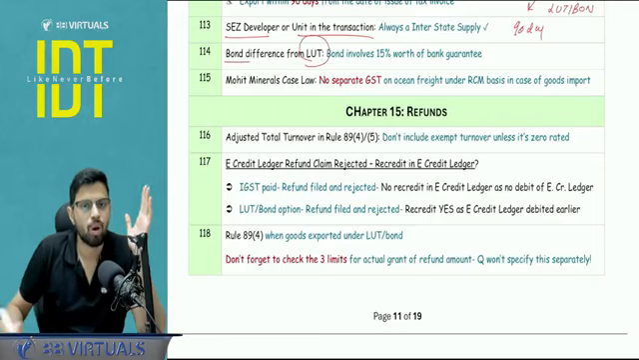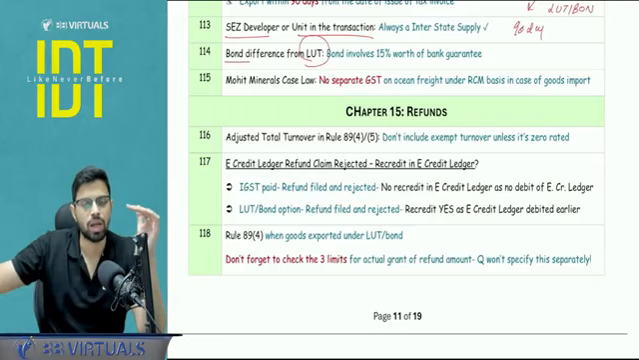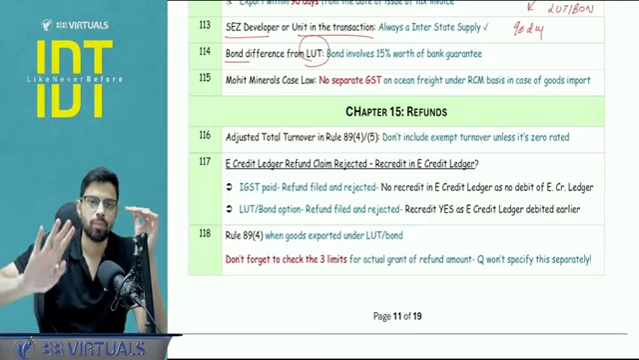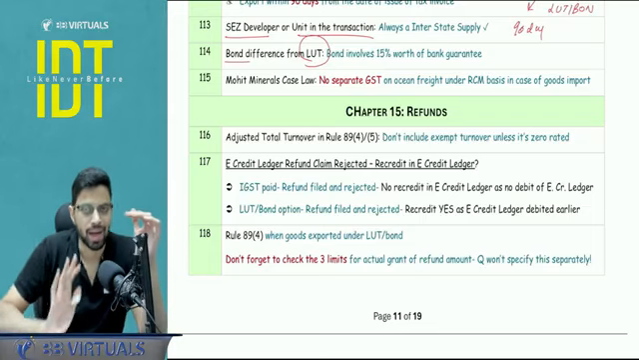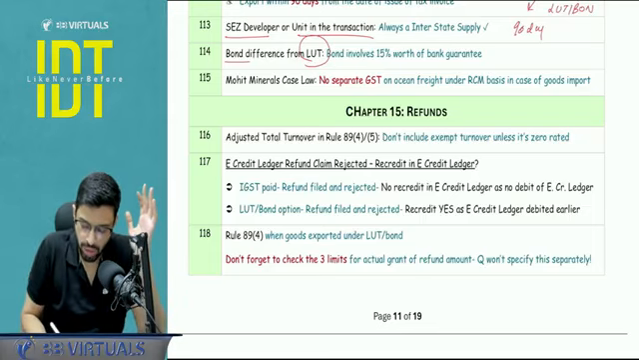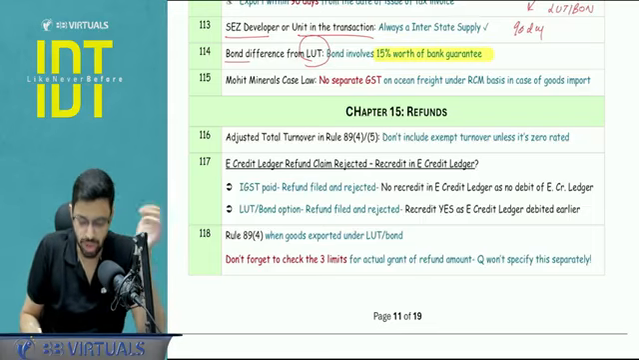What is the difference of bond versus LUT? As we write LUT cum bond. So in bond, the additional point is the burden of getting a bank guarantee. 15% of the amount you need to have a bank guarantee. So this is a hassle compared to LUT.